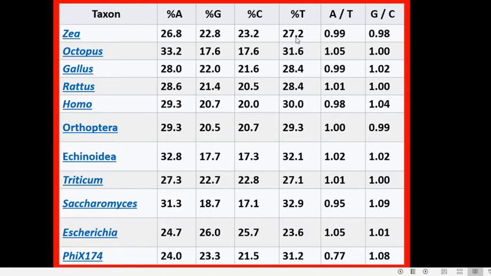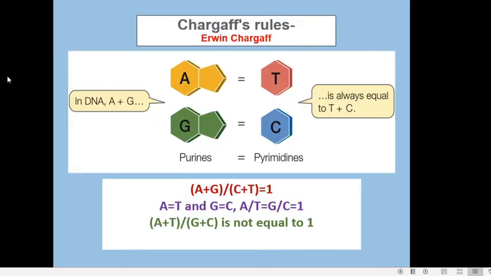So this is A by T of maize, and that is 0.99, which is approximately equal to 1. This is the G plus C value. It is 0.98, which can be approximated to 1. In octopus, it is 1.05, the A plus T value. The G plus C value is 1. In fowl, it is 0.99. G plus C value is 1.02. So, throughout the table, we can see that the value is almost equal to 1, which supports the rule proposed by Chargaff.